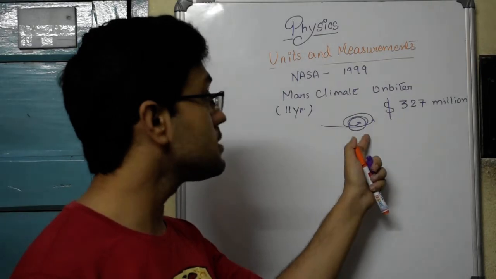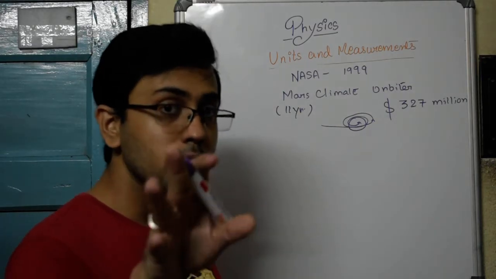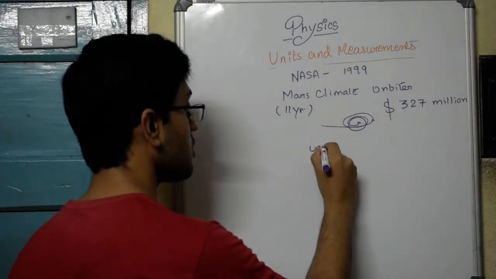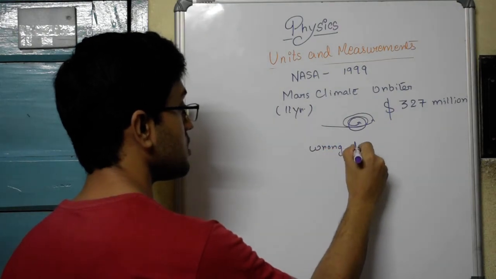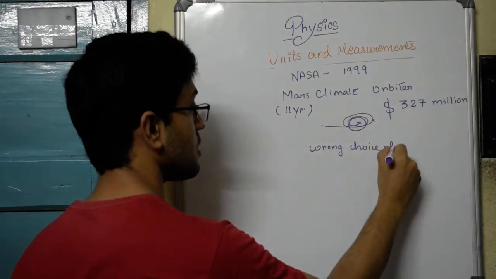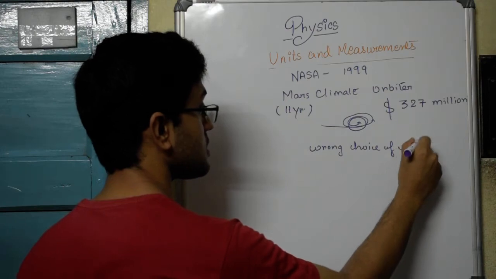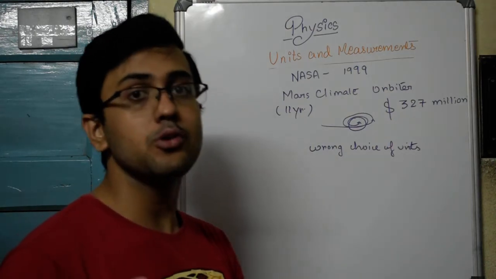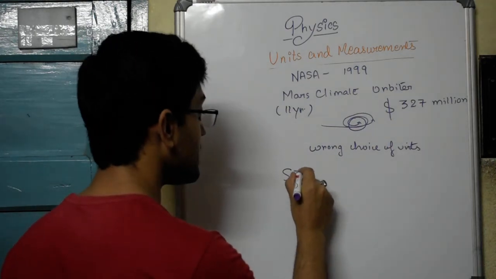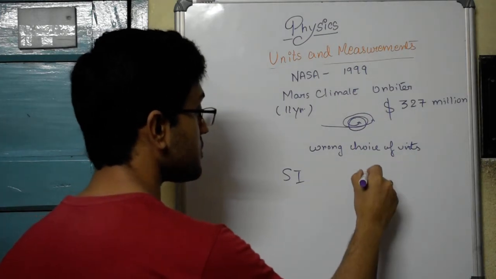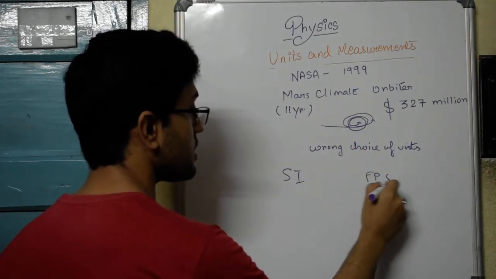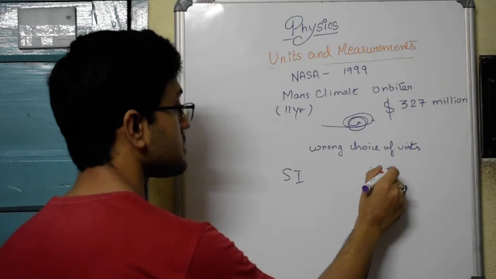But you know why did this crash into Mars? The reason is wrong choice of units. While one group of scientists used the SI system, another group of scientists used the FPS system, which is the foot-pound second system.